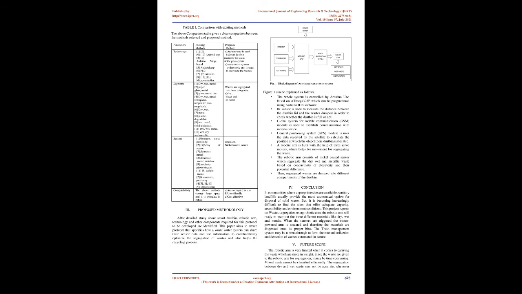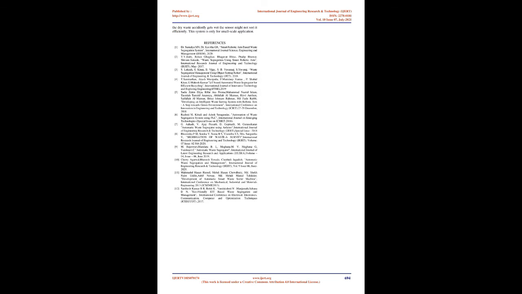Sensors like moisture and proximity sensors are used for waste separation into wet, dry, and metallic waste, etc. This technique checks the waste level in the dustbins using a sensor. Once the level is detected, it immediately alerts the concerned authority through GSM. The above comparison table gives a clear comparison between the methods referred to and the proposed method. Table I: comparison with existing methods.